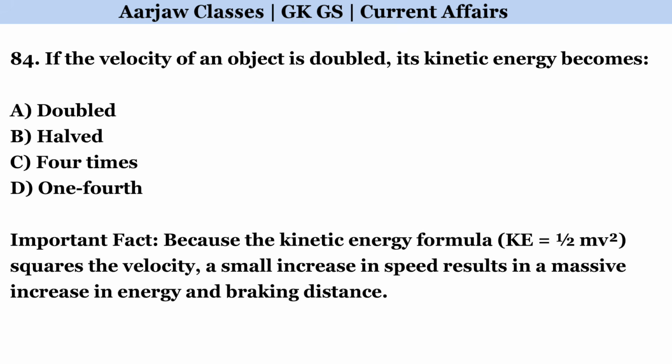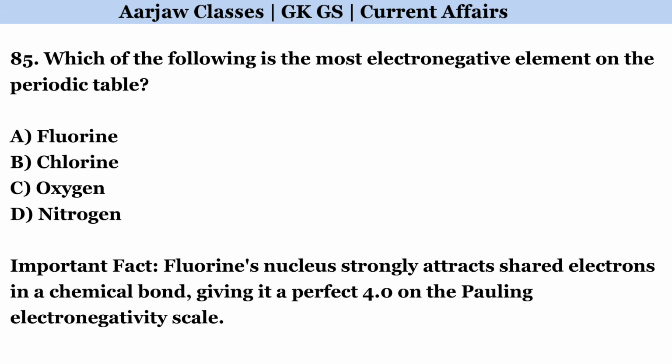If the velocity of an object is doubled, its kinetic energy becomes? Correct option is C. 4 times. Which of the following is the most electronegative element on the periodic table? Correct option is A. Fluorine.